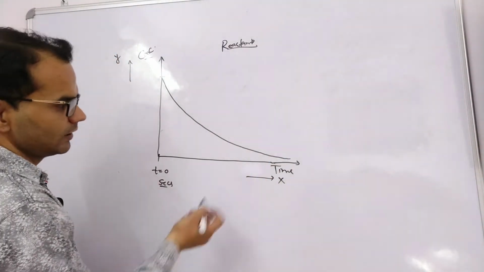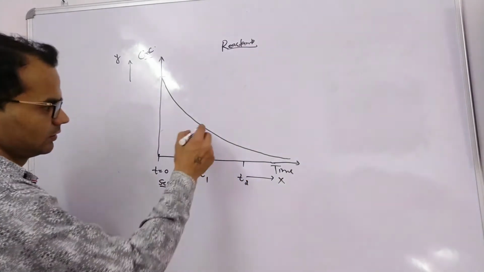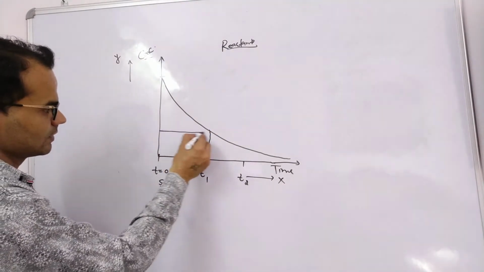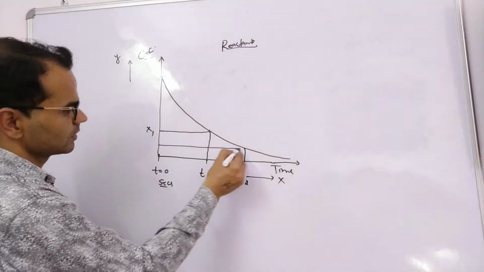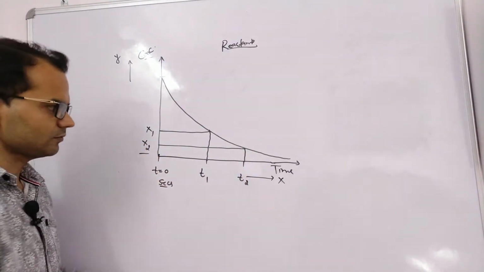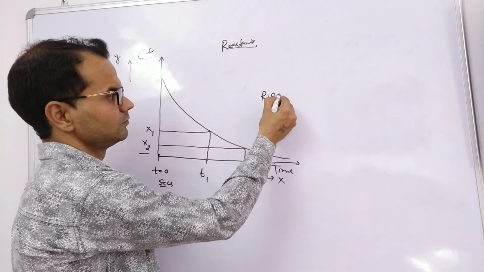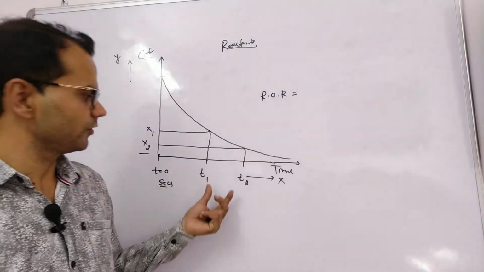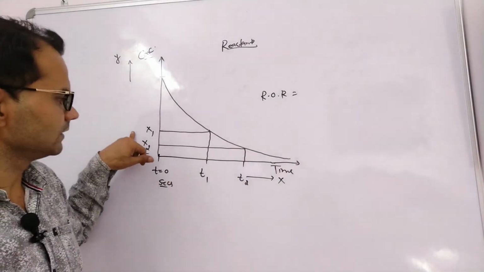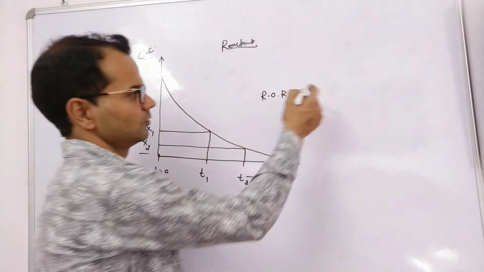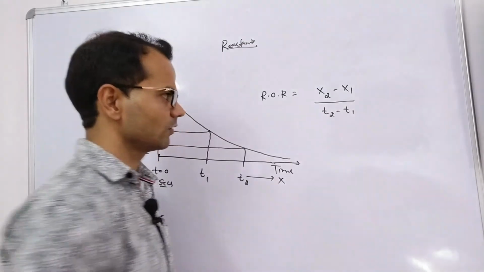If we take two time intervals T1 and T2, with respect to T1 concentration is x1 and with respect to T2 concentration is x2. So rate of reaction is change in concentration of reactant with respect to time. x2 is the final concentration, x1 is the initial concentration. So x2 minus x1 by T2 minus T1.